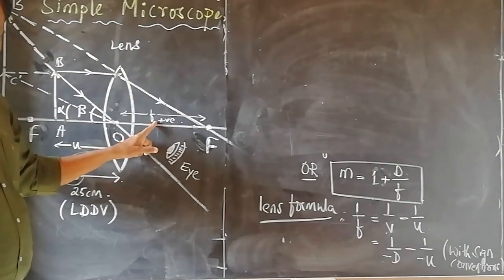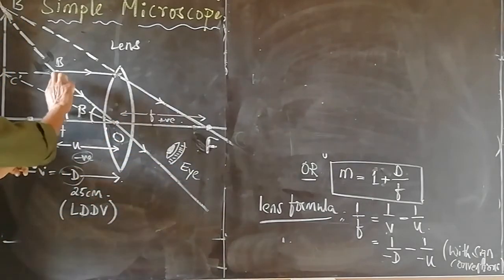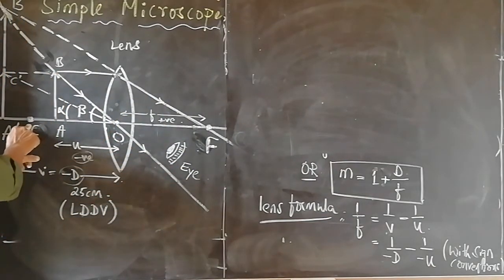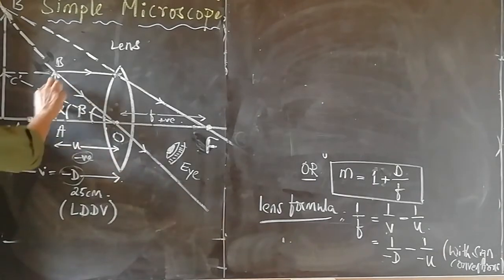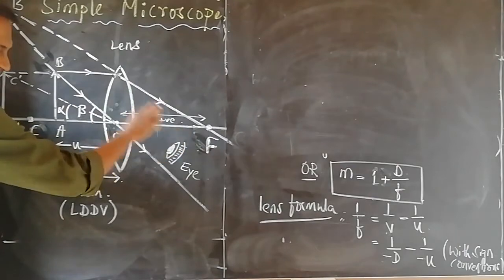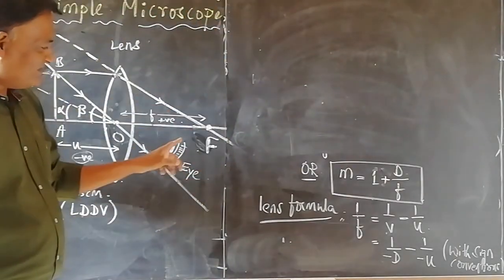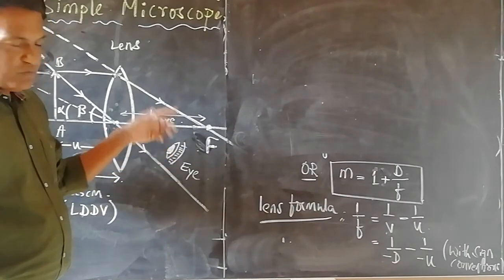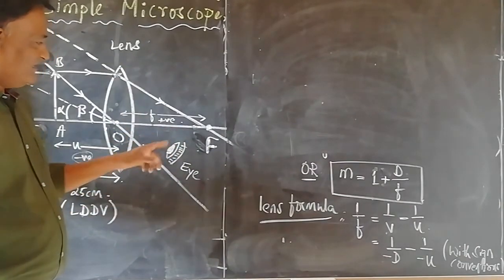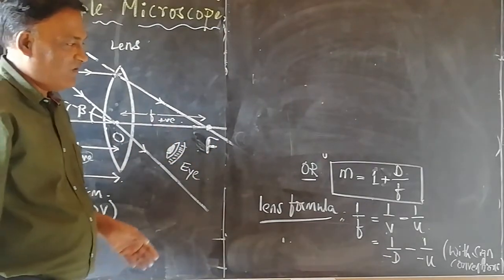A real, inverted, enlarged image is formed at infinity when the object AB is placed at the principal focus. Both the refracted rays remain parallel. They meet at infinite distance, at a point at infinity. Then the nature of the image is real, inverted, enlarged.